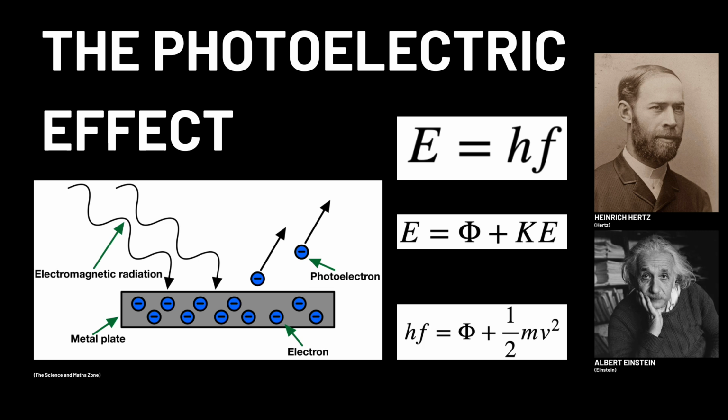Within this equation, Planck's constant cannot change the energy. Only the frequency can. When a photon collides with an electron, if the frequency isn't great enough, then the electron will not be released. This is the threshold frequency, the smallest frequency needed for electrons to be released from the surface of a metal via radiation. The amplitude of the electromagnetic wave is also relevant. It is proportional to the number of photons hitting the metal's surface.